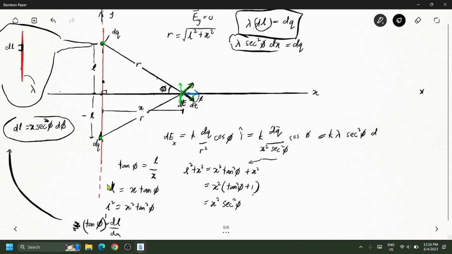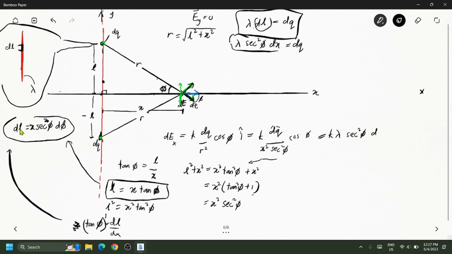So I want to change this into the differential form. So I have L as a function of phi. Just now I mentioned to you that L is a function of x, so my mistake. L now is a function of phi. So you transform the equation here into the differential form, you will have this, okay? You will need to go back to your calculus. So from here, you need to know how to transform this one into this one.